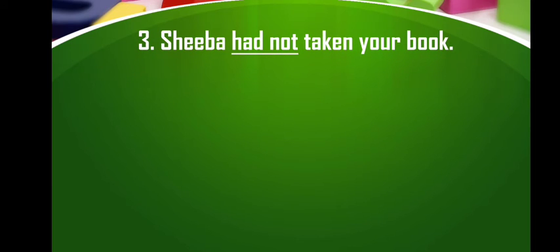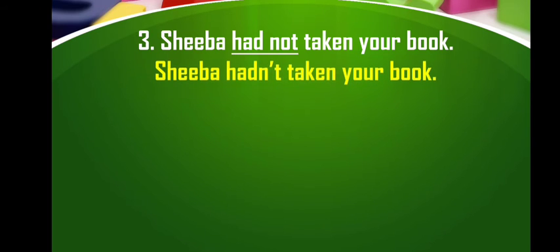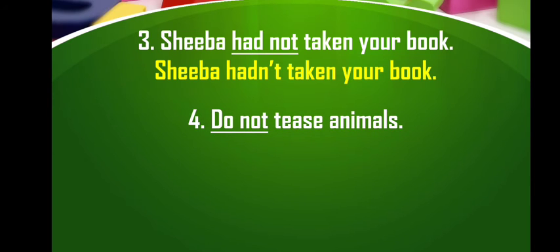The next sentence is Sheba had not taken your book, and the underlined words are had not, and the short form of had not is hadn't. Sheba hadn't taken your book, H-A-D-N apostrophe T. The next sentence is do not tease animals, and here the underlined words are do not, and the short form of do not is don't.